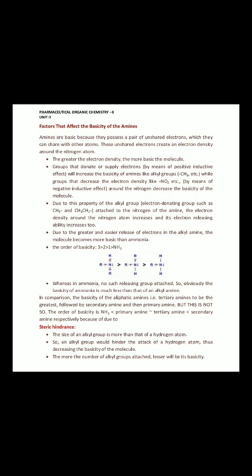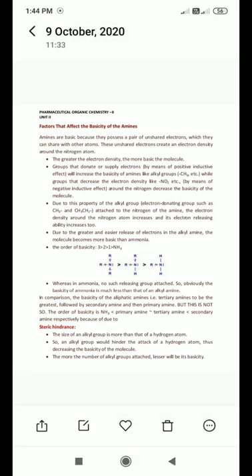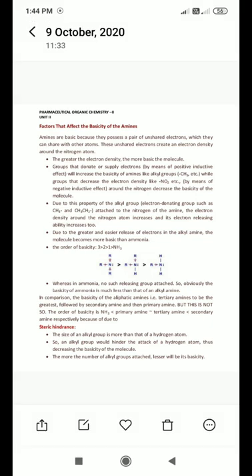Amines are basic because they possess a pair of unshared electrons which they can share with other atoms. These unshared electrons create an electron density around the nitrogen atom. Why does it act as a base? Because amines possess a lone pair of electrons, and that lone pair can be easily shared with an acid. So after sharing this lone pair of electrons, it acts as a base. Now, the greater the electron density, the more basic the molecule. The more the electron density around the nitrogen atom, the more basic in nature it will be.